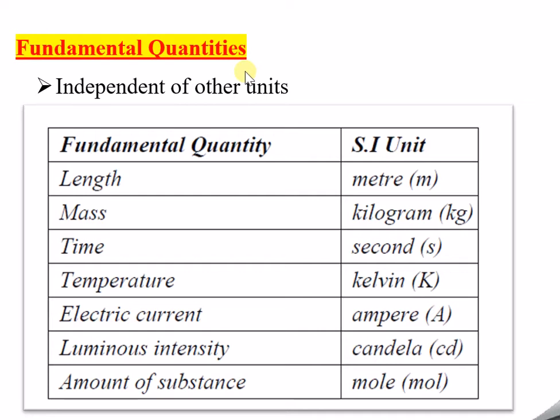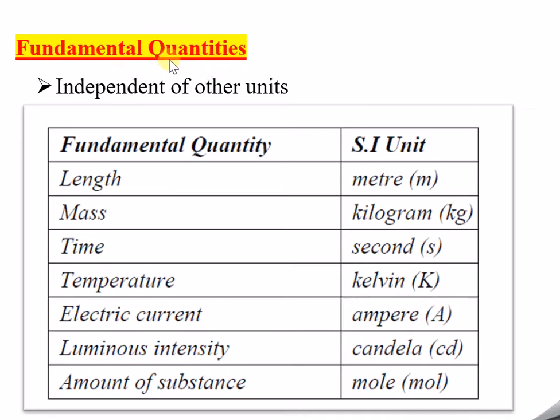So my request is to please watch the entire session so that you will not miss out any of the important updates. So what is this fundamental quantity? Fundamental quantity is nothing but a type of units. Units are classified into two types of categories. As I told you, it's fundamental quantities and next is derived quantities. Fundamental quantities we are going to learn in this particular session.